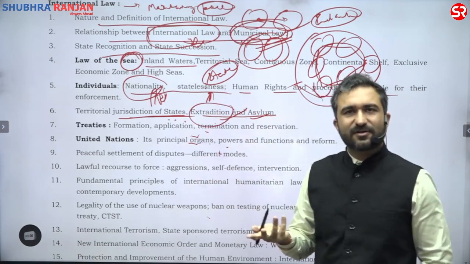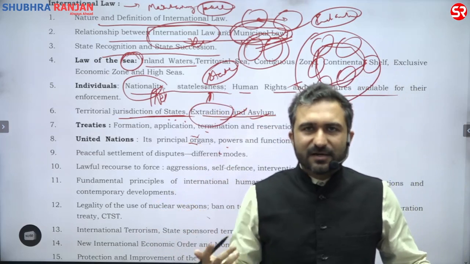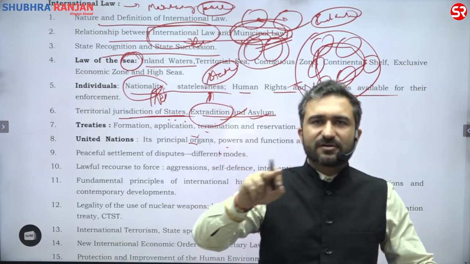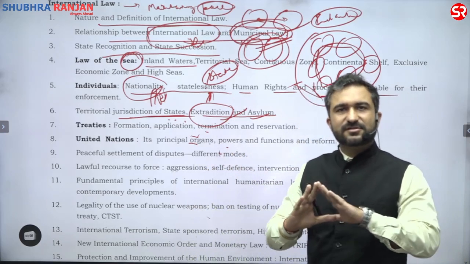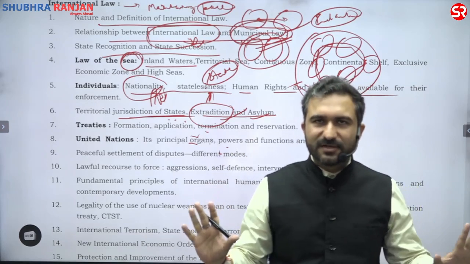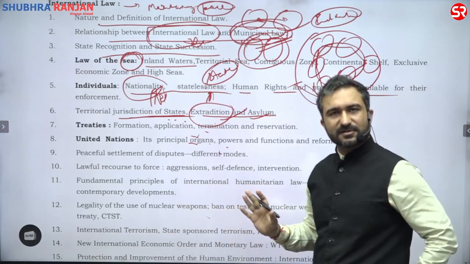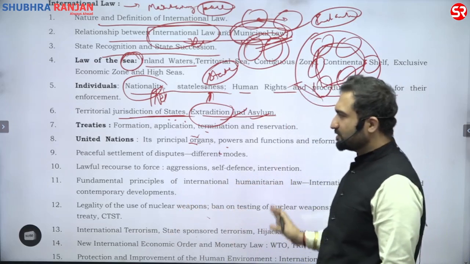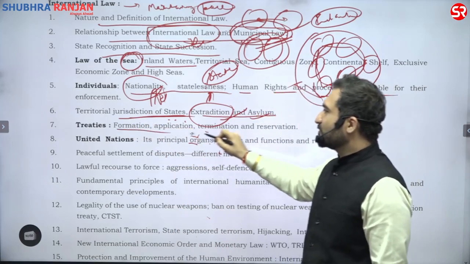Now, what a law graduate would understand here easily, a non-law graduate would not. But it is very much discernible, very much comprehensible for all, irrespective of your academic background. Even if you're a non-law graduate, this is going to work for you. Don't worry. Treaties, how you form treaties.